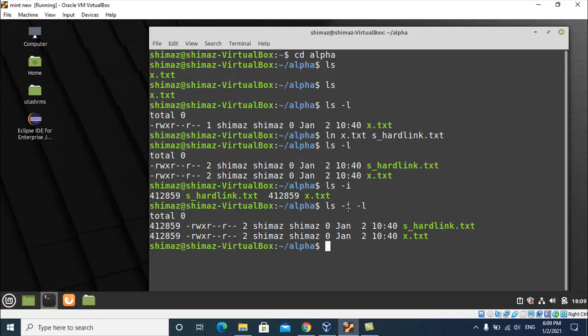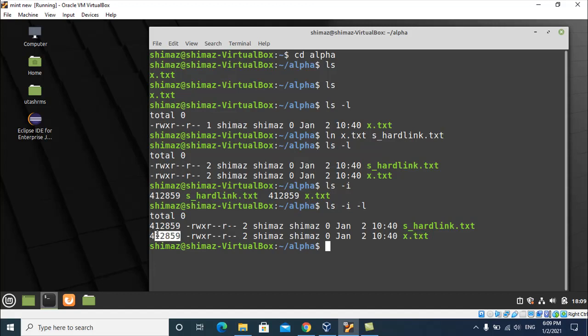So what is this? We want to see the inode number. What is the inode? You can see chapters 9 and 10, in which I have explained the concept of inode. So for this file x.txt, this is the inode number.